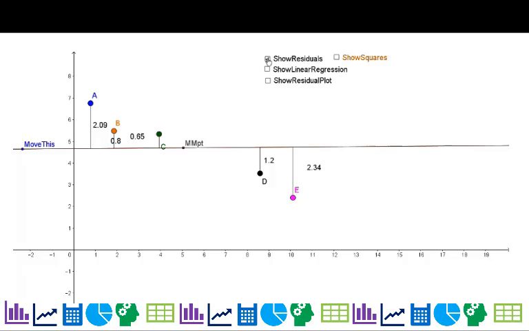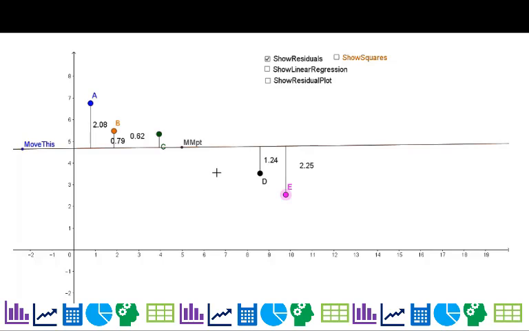Now, I'm actually showing you something called a residual. Let's say I had all these values and I wanted to predict what the average y value was. Well, I could just use the average y value, which is represented in this point right here. In fact, if I adjust this, you can see the average value changes. So this point represents the coordinates for the average x and the average y.